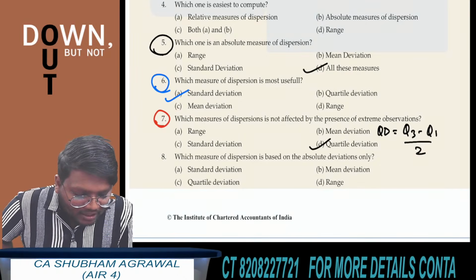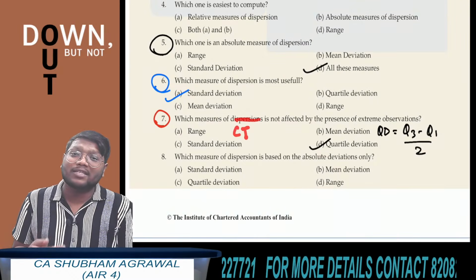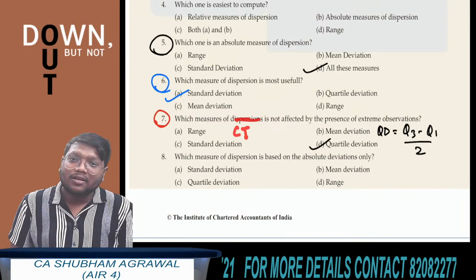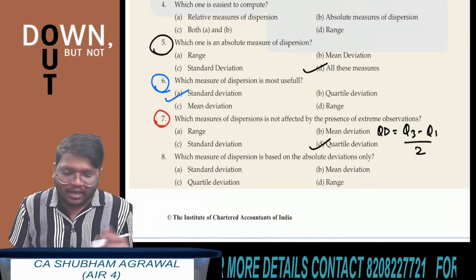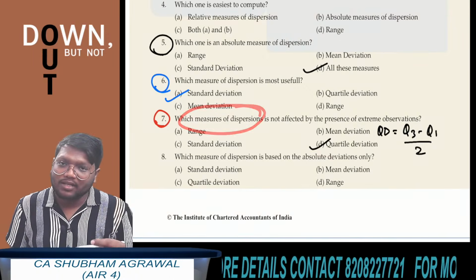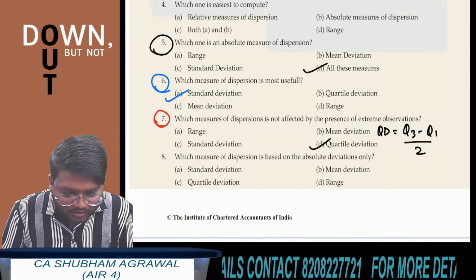If instead of measure of dispersion, they would have asked which measure of central tendency is not affected by the presence of extreme observations, then what is the answer? Median. Median is not affected by the presence of extreme observations. And if they are asking about measure of dispersion, then the answer is quartile deviation.